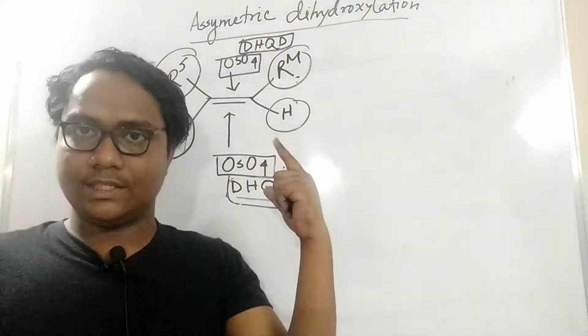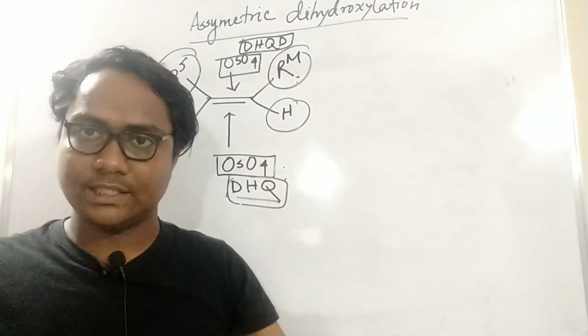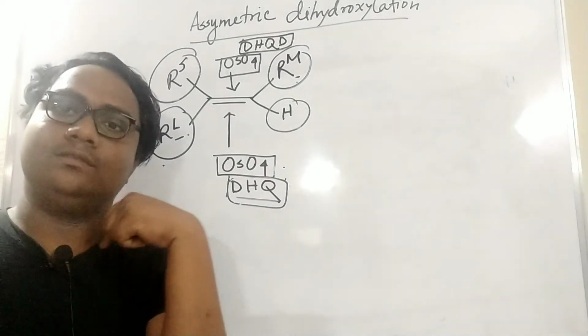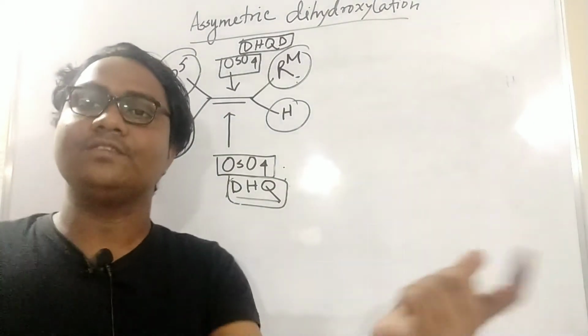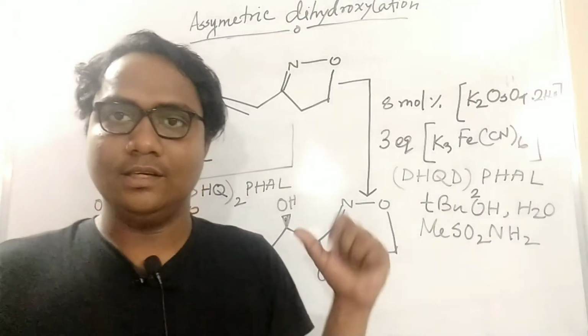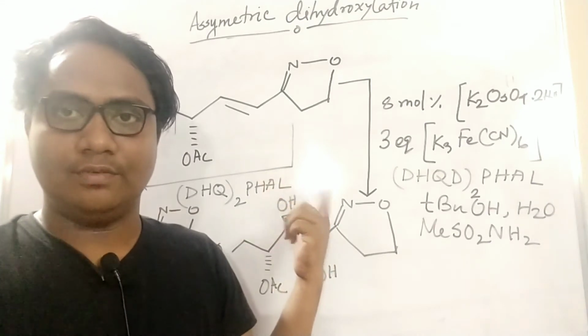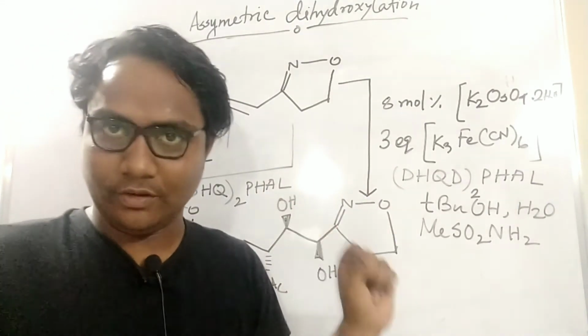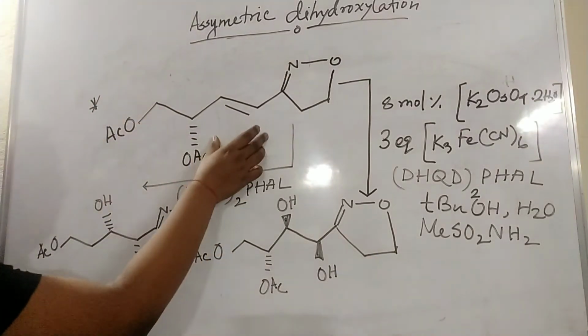Understood? This system is always possible. If the structure is not drawn like this, you have to arrange this system. At that time it will be easy for you. You will see two examples of asymmetric dihydroxylation.